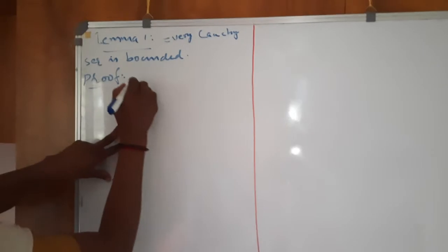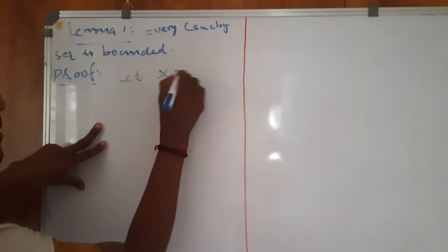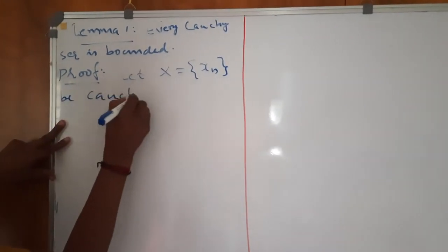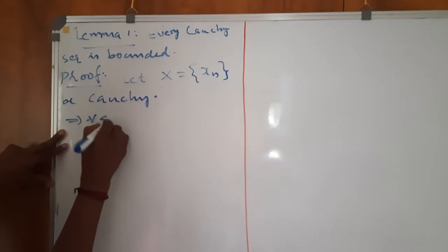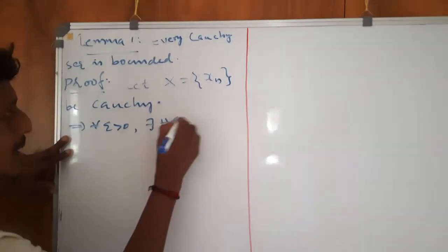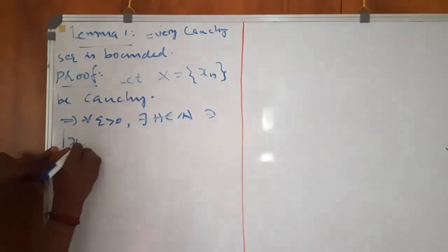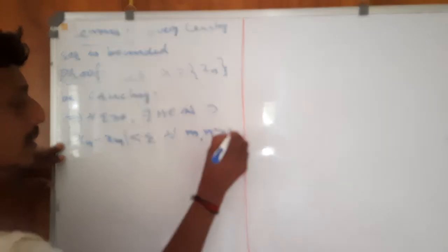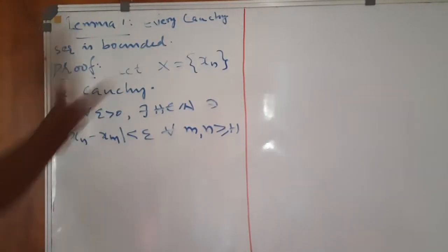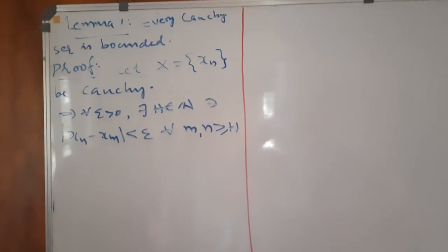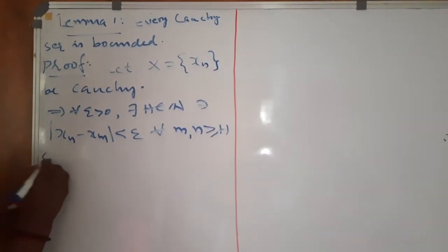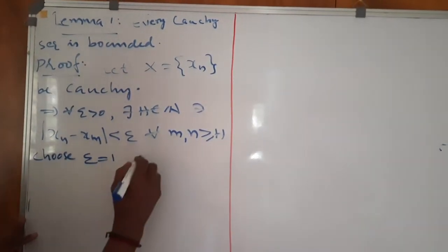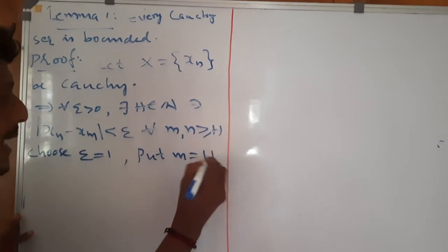Let x, the sequence xn, be Cauchy. So the implication is, for every epsilon greater than 0, there exists a natural number h such that modulus of xn minus xm is less than epsilon for every m, n greater than or equal to h. We have to prove that the sequence is bounded. So let us choose epsilon equal to 1 and put m equal to h.